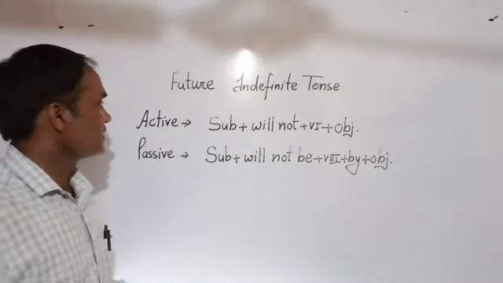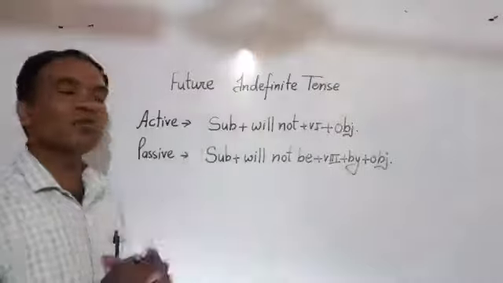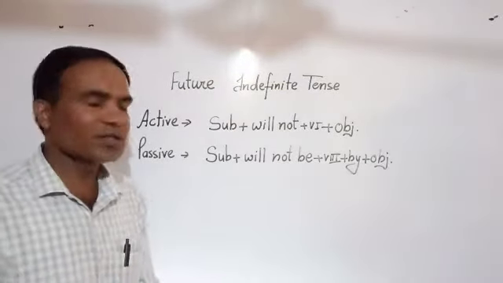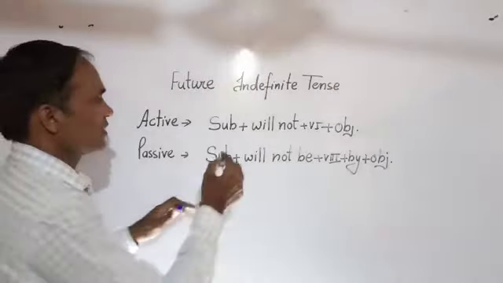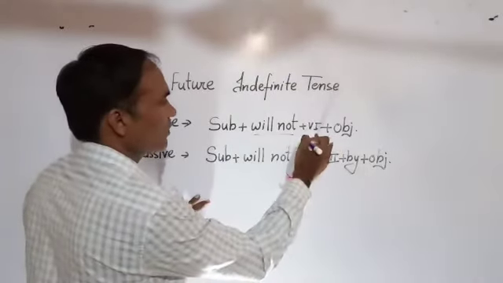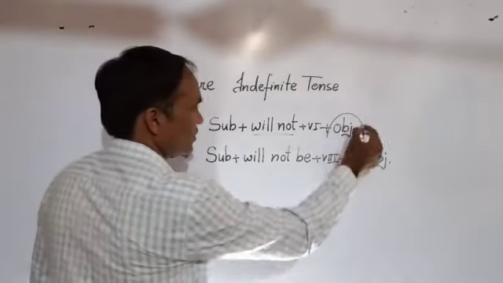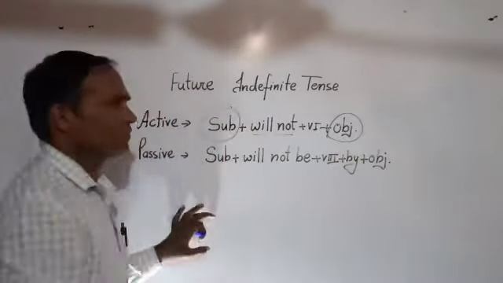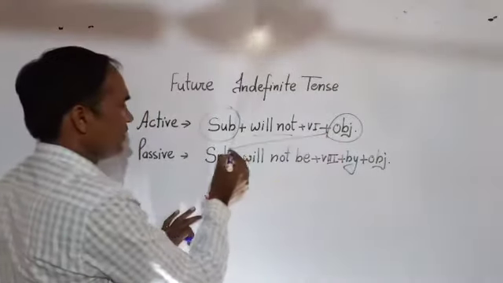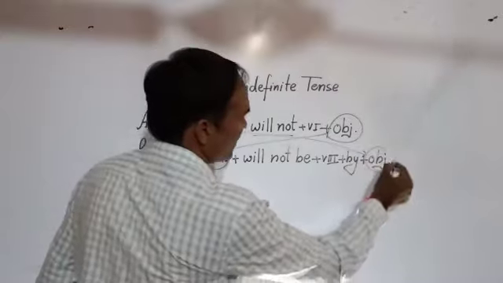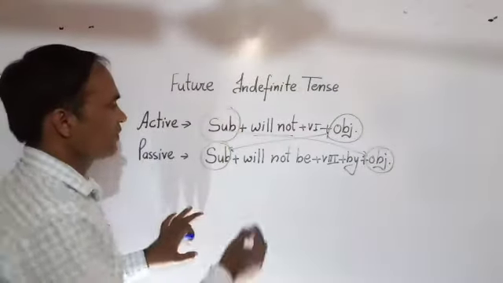Now, future indefinite tense and a negative sentence with not. How to change a negative sentence active to passive? Subject will not, verb first form and object will be there. Now change, as you are changing, object will be subject here and subject will be object here, like this.